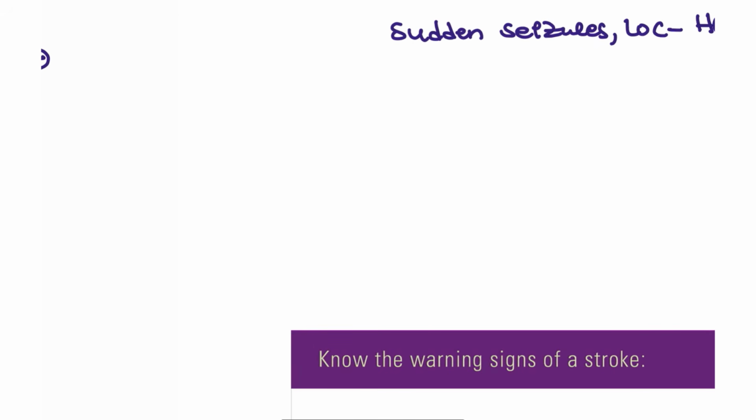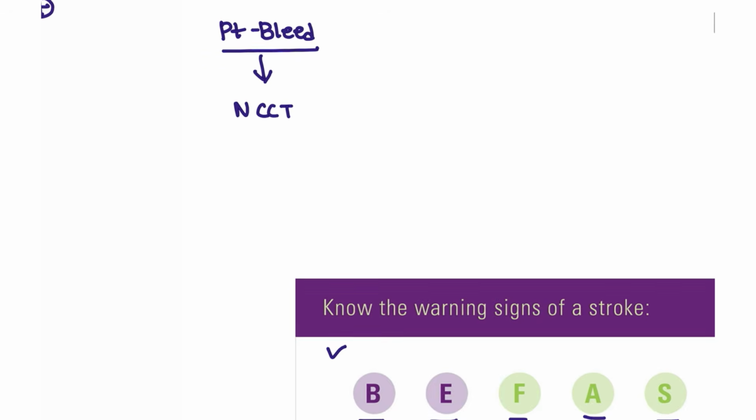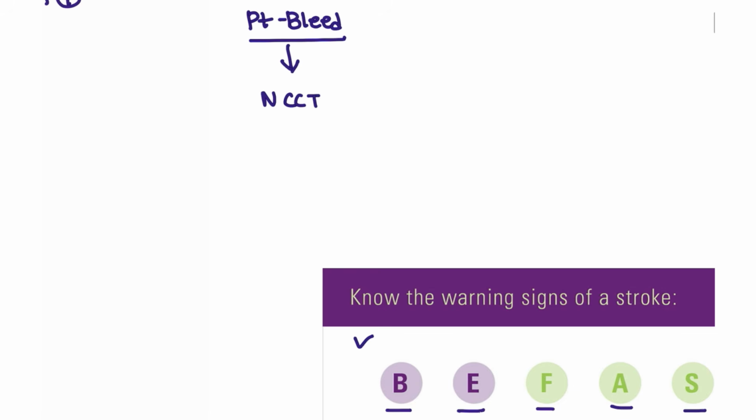So how can we differentiate the patients? Let's say the patient comes with a bleed, and we have to rule out whether it is ischemic or non-ischemic, the hemorrhagic type. All patients complaining of these stroke symptoms have to go for an NCCT. Why NCCT? Because you have to rule out EDH and SDH. After that only you go for the other diagnosis of this patient.